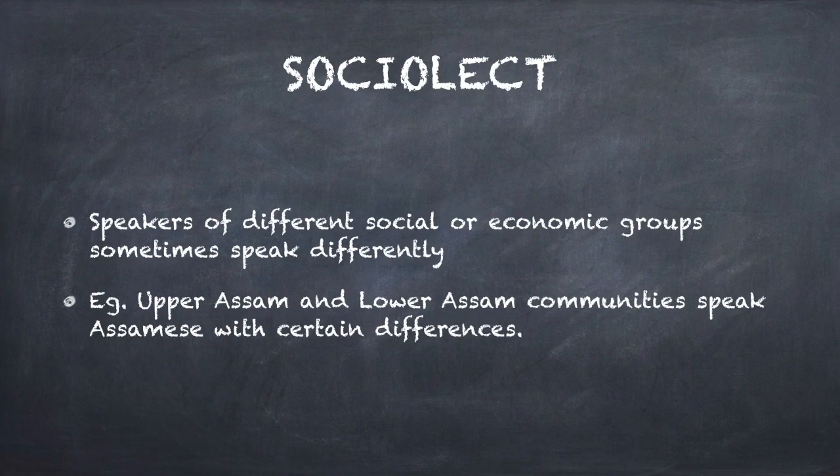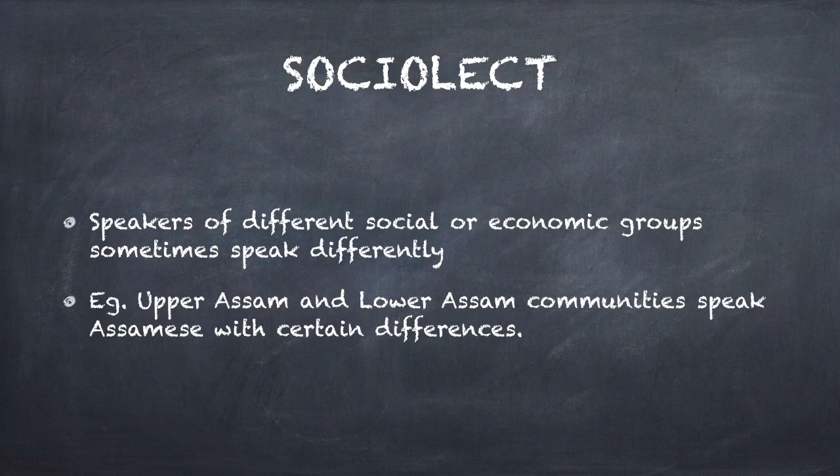Now coming to sociolect, what is it? So speakers of different social or economic groups, they speak differently. For example, in Upper Assam and Lower Assam, they both, communities, they speak Assamese, but you will find a difference.